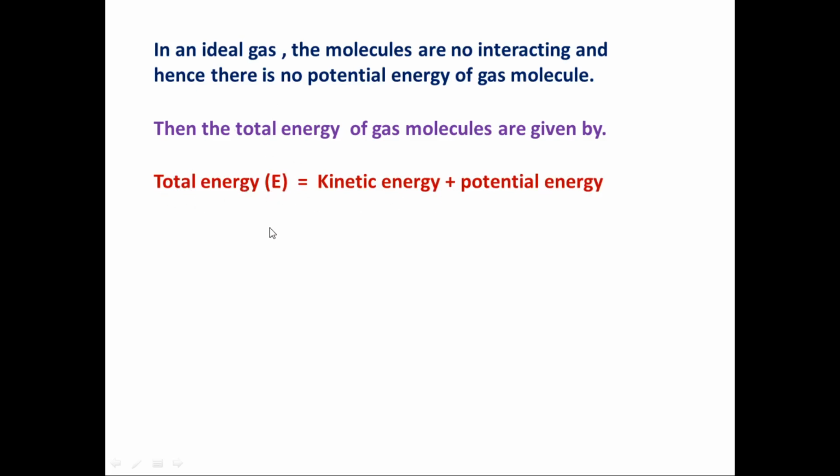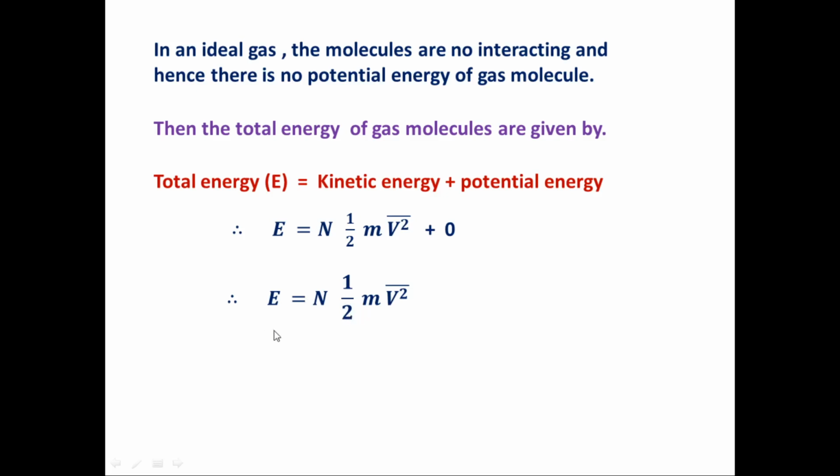So this total energy is equal to kinetic energy. The kinetic energy we already determined in the previous slide, and it is denoted by N into half mv square, the average kinetic energy, and the potential energy will be 0. It means that the total energy is equal to N times half mv square. This is the expression for the total kinetic energy of the gas molecules: E is equal to N into half mv square.